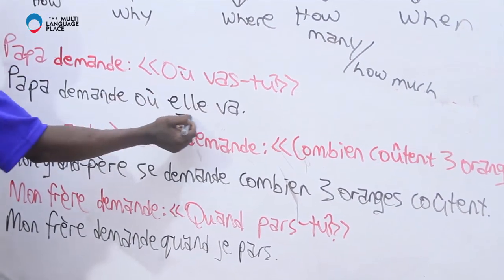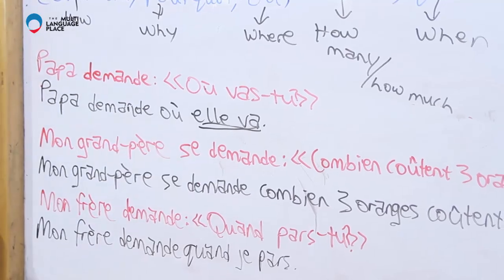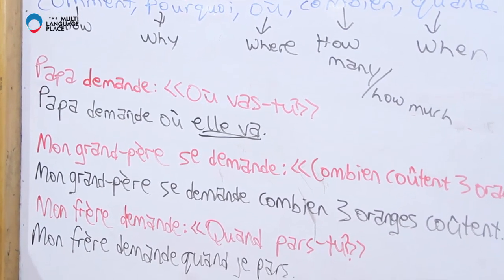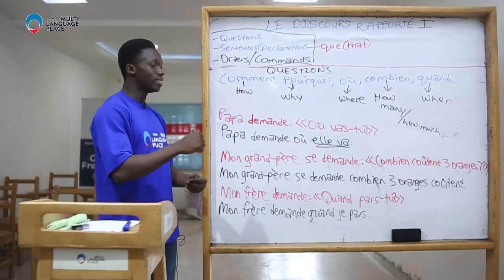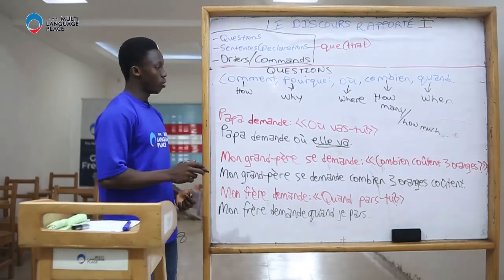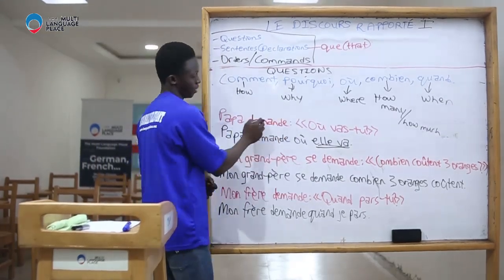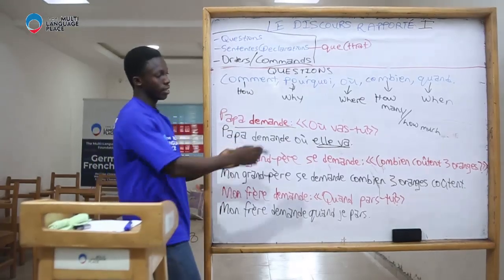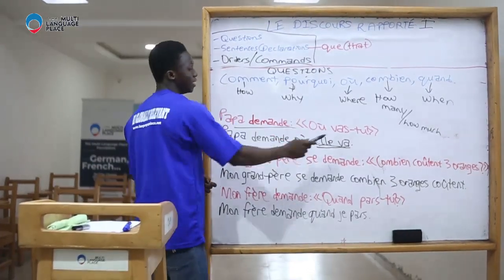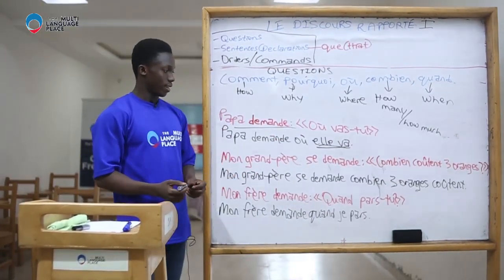The person that you use here depends on the person reporting. All you have to do is understand this question, then repeat the first part, the interrogative adverb, and then the person.